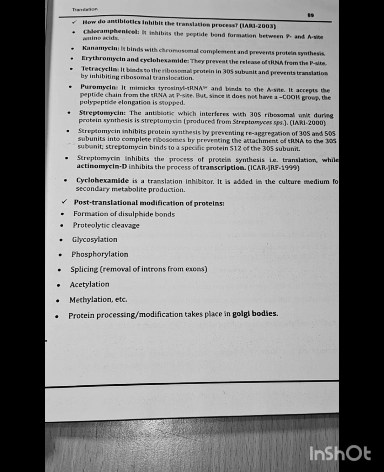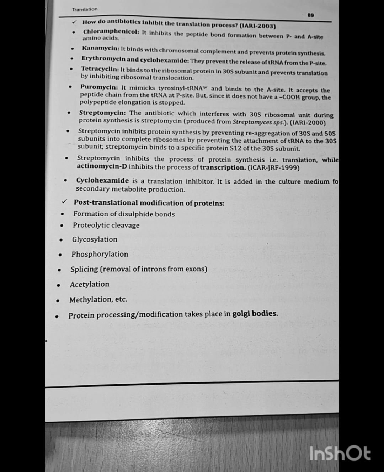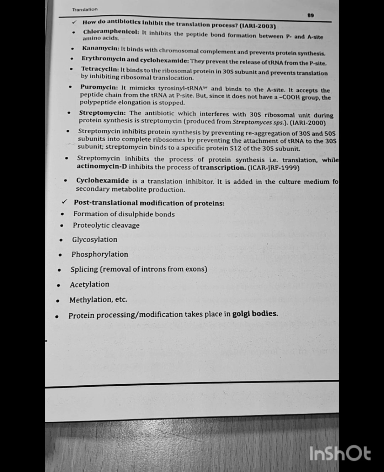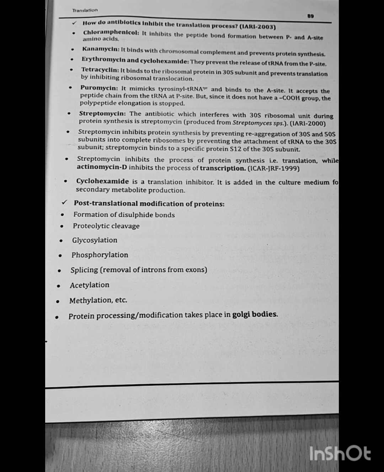Puromycin mimics tyrosyl tRNA and binds to the A site. It accepts the peptide chain from the tRNA at the P site, but since it does not have a carboxyl group, polypeptide elongation is stopped. Streptomycin, produced by Streptomyces species, is the antibiotic which interferes with the 30S ribosomal subunit during protein synthesis. Question asked in IRI 2000. Streptomycin inhibits protein synthesis by preventing reaggregation of the 30S and 50S subunits into a complete ribosome, and by preventing the attachment of tRNA to the 30S subunit. Streptomycin binds to a specific protein, S12, of the 30S subunit.